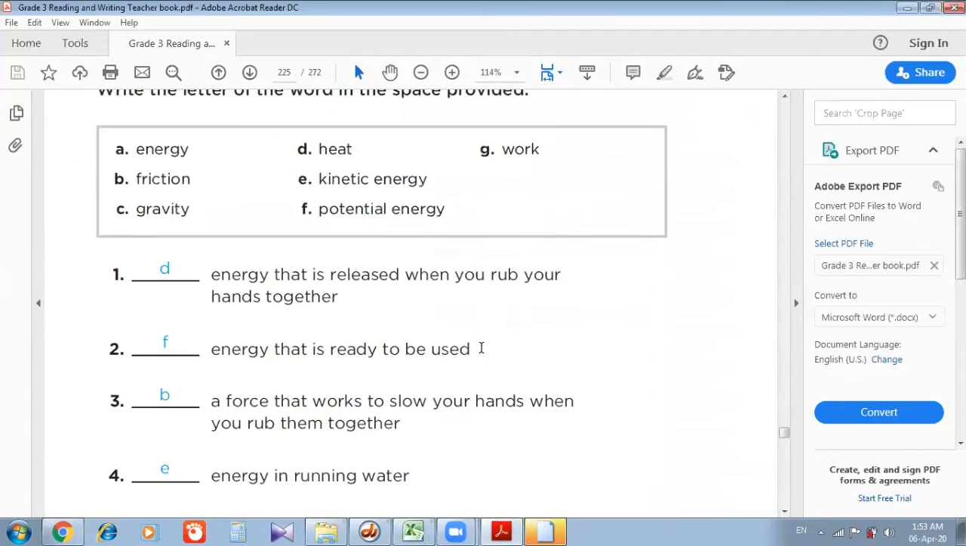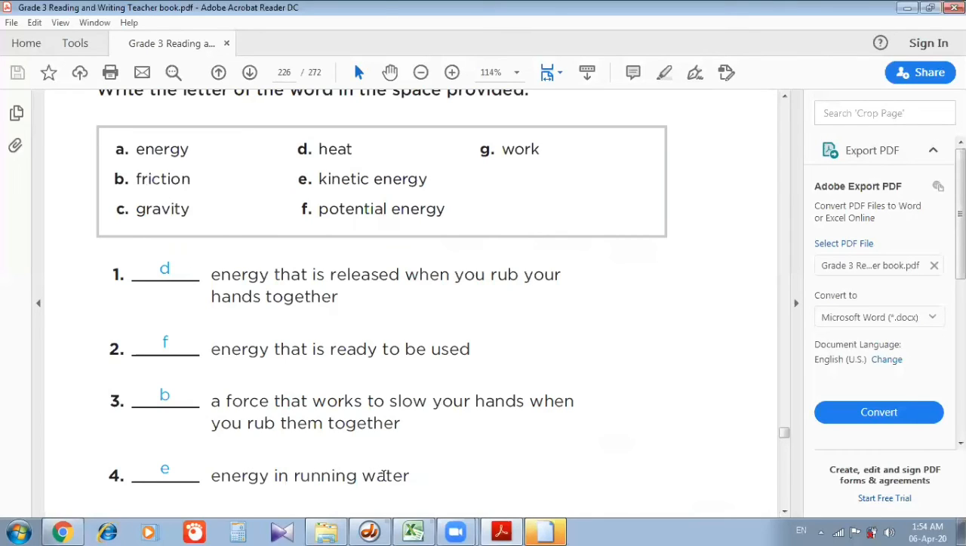Page number 218. Energy that is released when you rub your hands together. The answer is heat, D. Number 2. Energy that is ready to be used. Answer is potential energy, F. Number 3. A force that works to slow your hands when you rub them together. Answer is friction, B.